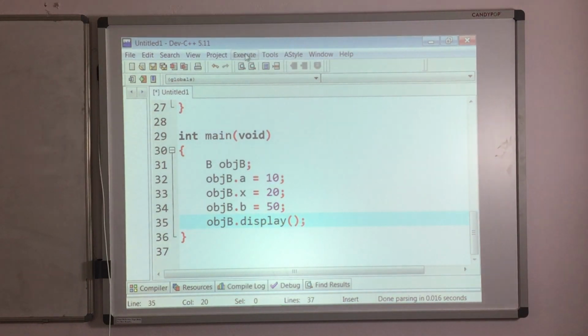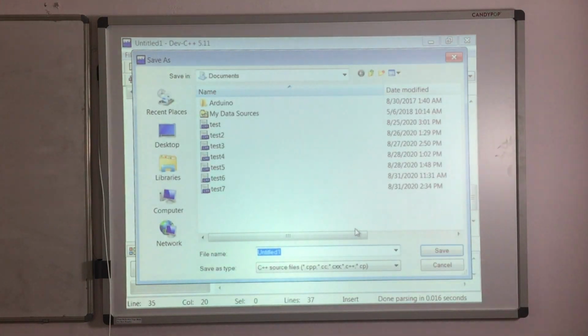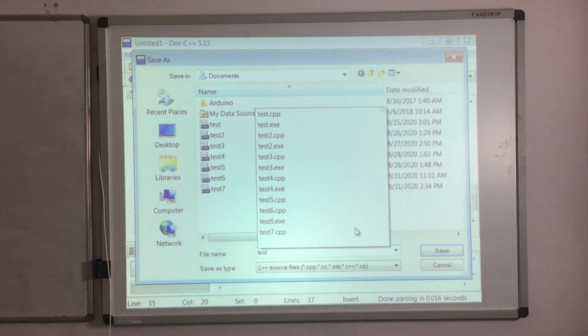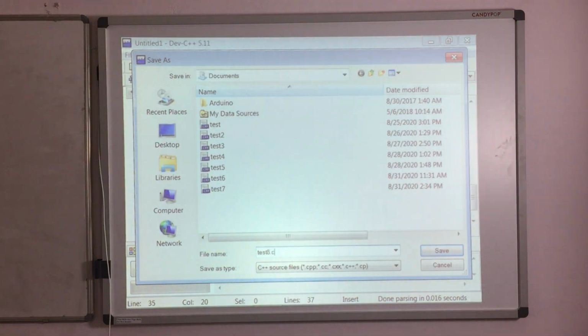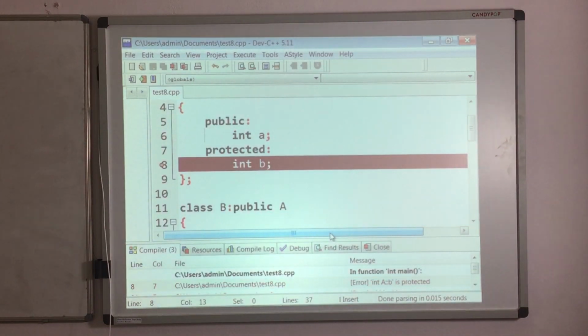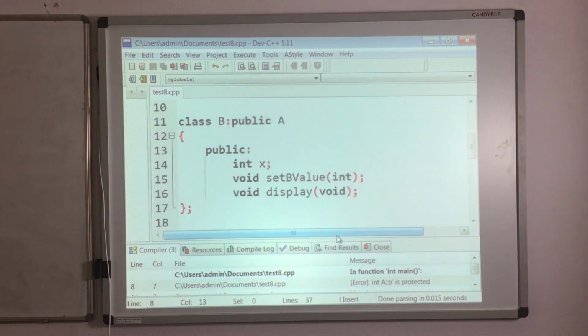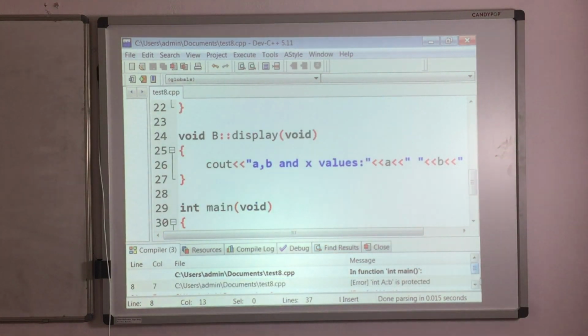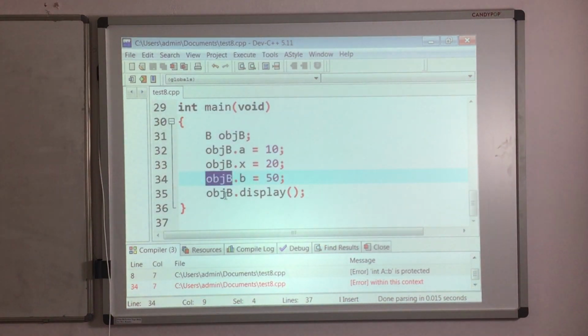So now we'll save the program and compile. Test some 8.cpp I am taking. Now see here, a of b is protected. That is the reason we cannot access this a of b outside of the class directly. So what I will do, I will put this into comment and we will see what will happen.